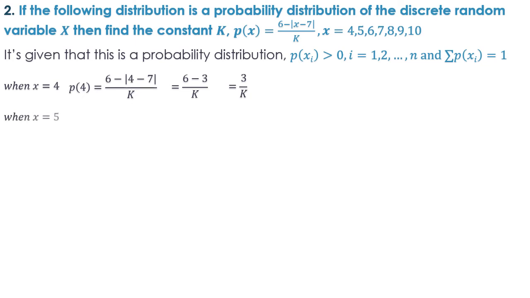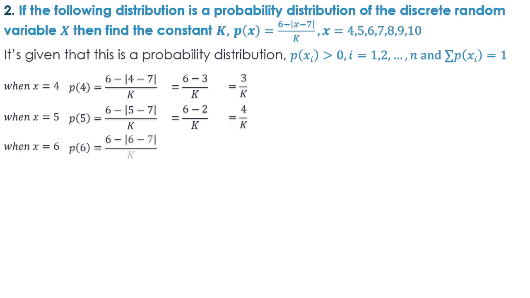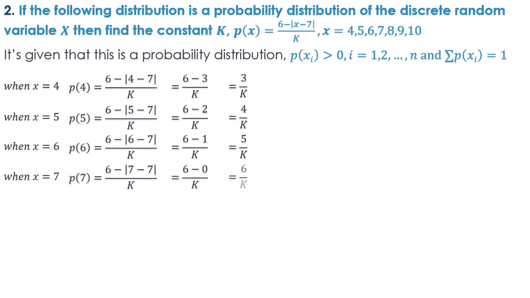Let's take x is equal to 5. So that will be p5. 6 minus modulus of 5 minus 7, which would be negative 2, but because it's a modulus, it is going to be just 2. So 6 minus 2 will be 4 upon k. I'm going to move on with the same thing here. For x equal to 6, 6 minus 1, which would be 5 upon k. Similarly, when I take 7, 7 minus 7 is 0. So 6 minus 0 will be 6 upon k.